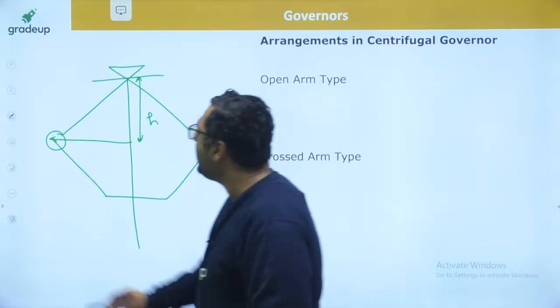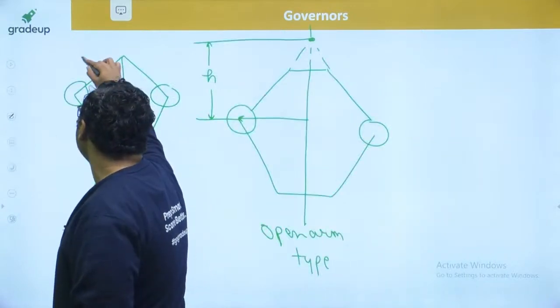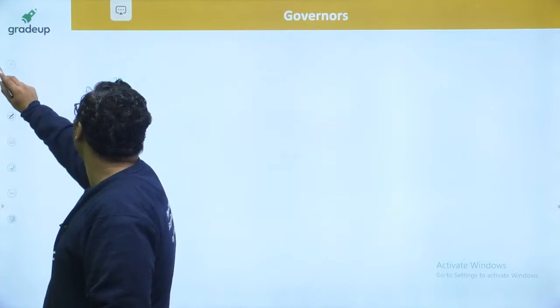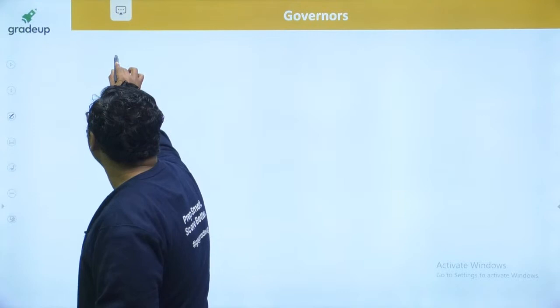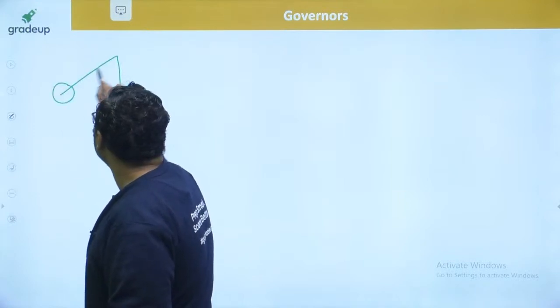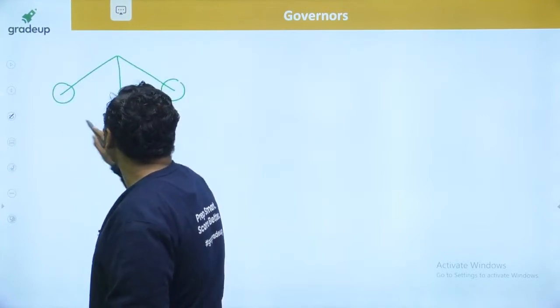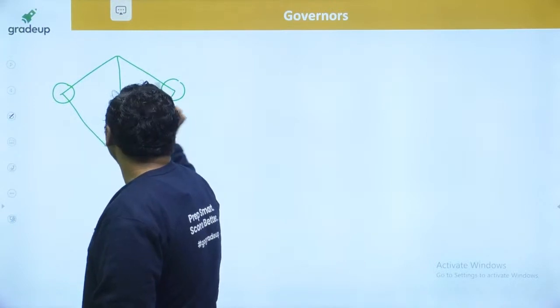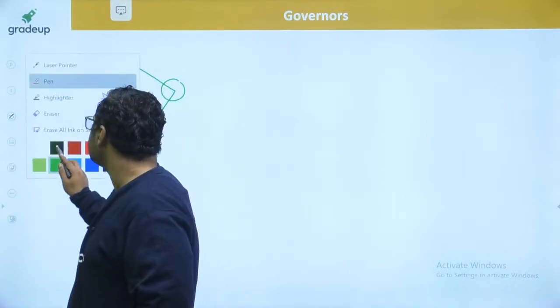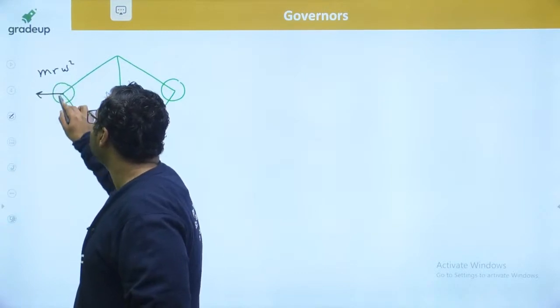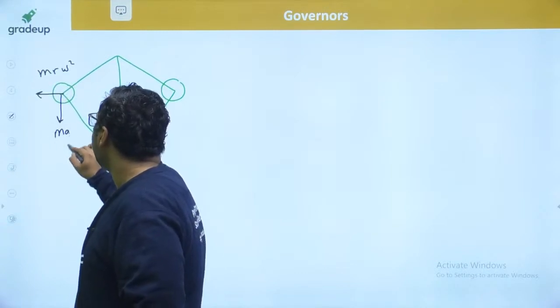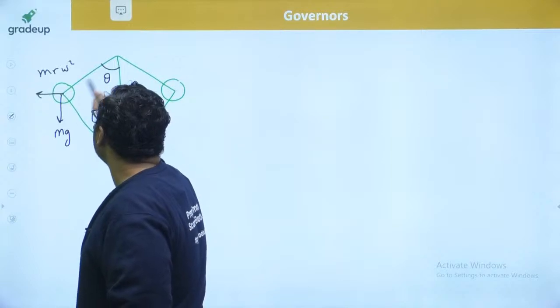So these are the three categories, and we are going to analyze the simple pendulum type watt governor. When we are talking about the forces acting, this is basically a force m r omega square, and this is basically a force mg. And this angle is going to be theta for sure.